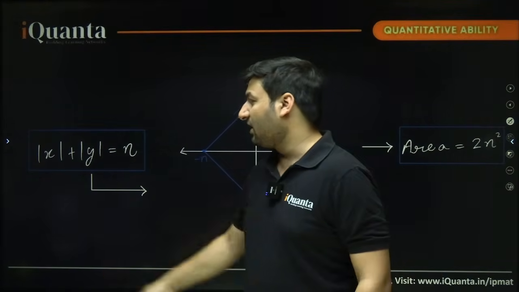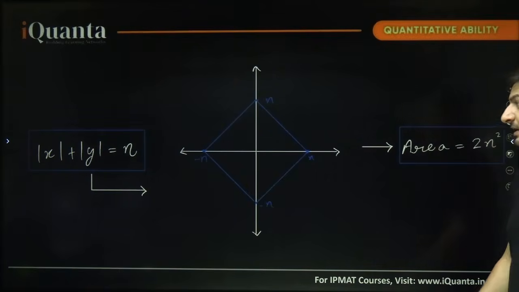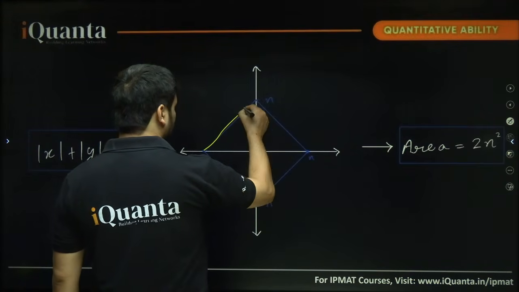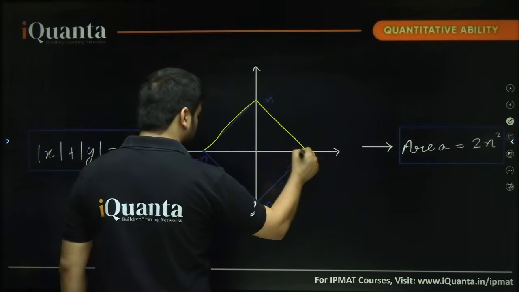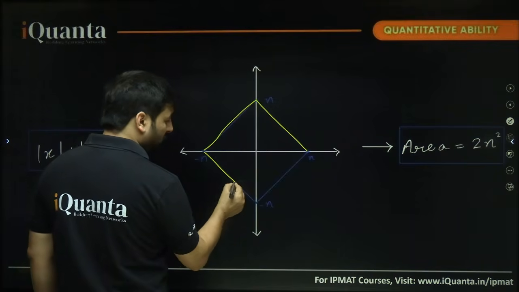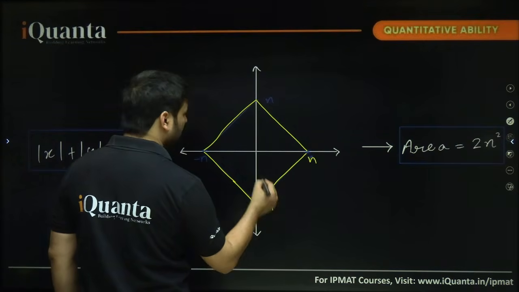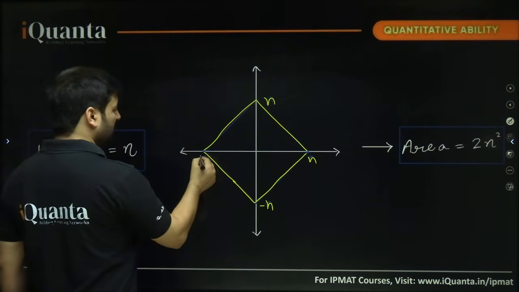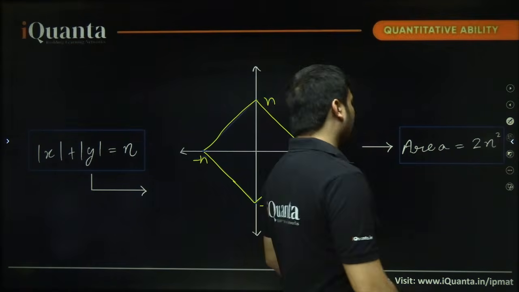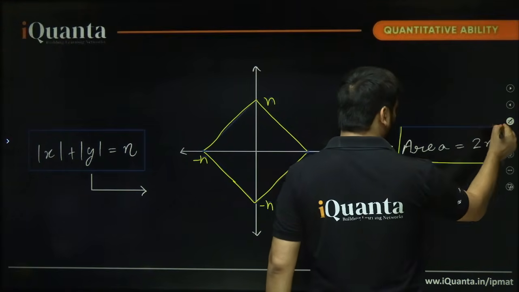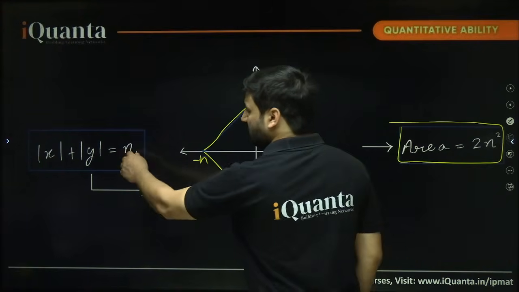Similarly, we have the graph of mod x plus mod y equals to n. It has this kind of graph, okay. I will just draw it for you. So this is the graph of mod x plus mod y equals to n, okay. Now how to draw this? And the area of such a graph will always be 2n square, okay. Mod x plus mod y equals to n.